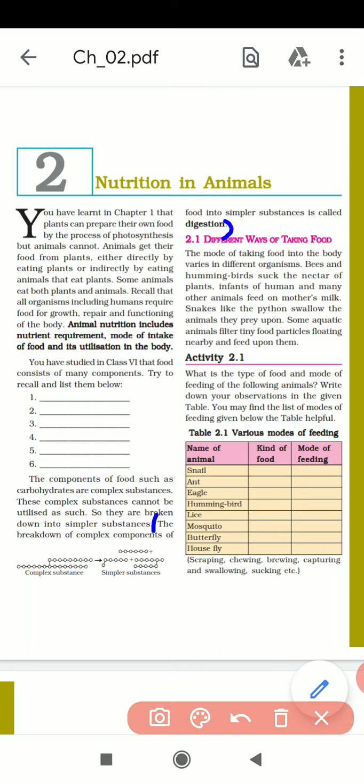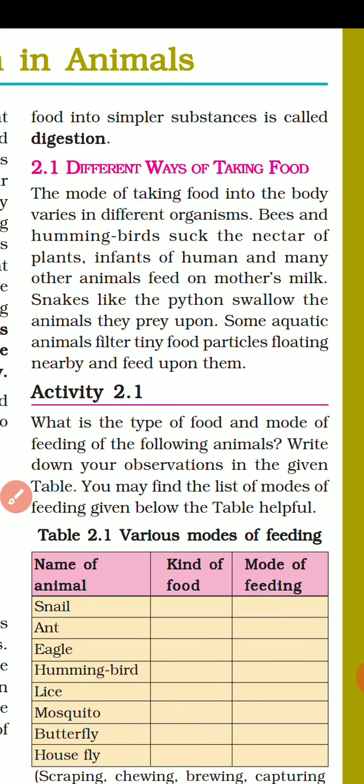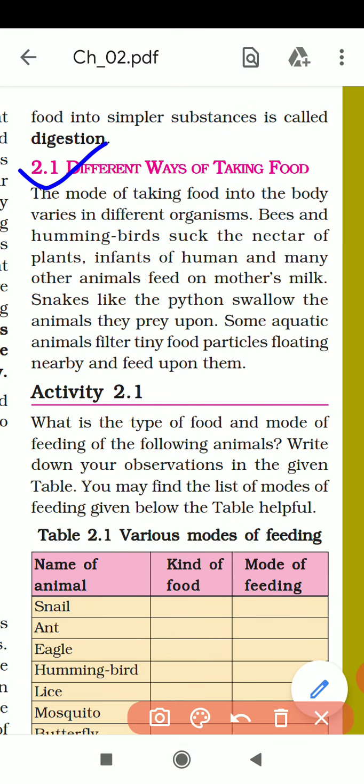Okay. Our next topic is what? Different ways of taking food. The mode of taking food into the body varies in different organisms. Just like we cook the vegetables, then we take them. But animals, cow, buffaloes, they can take the vegetables directly. Okay, they can digest it, no problem.